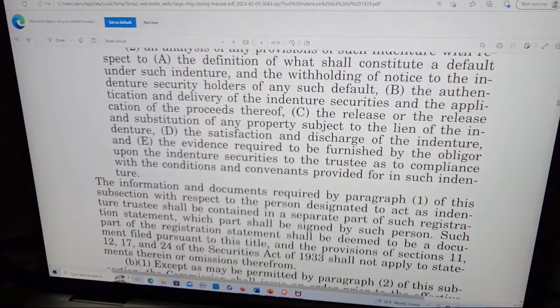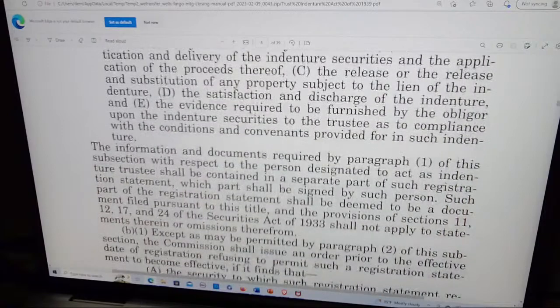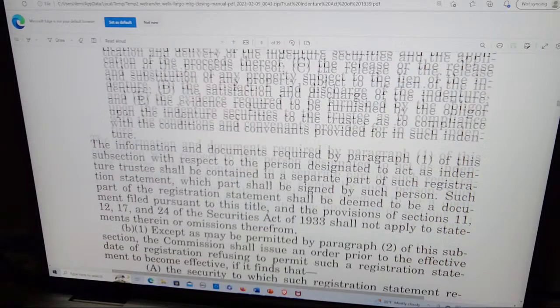C, the release of or the release and substitution of any property subject to the lien of the indenture. D, the satisfaction and discharge of the indenture. And E, the evidence required to be furnished by the obligor upon the indenture securities to the trustee as to compliance with the conditions and covenants provided for in such indenture.